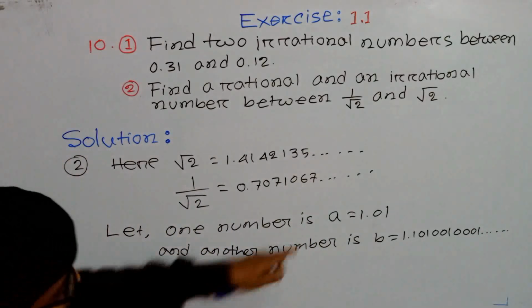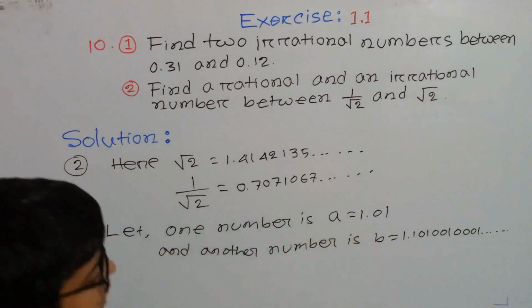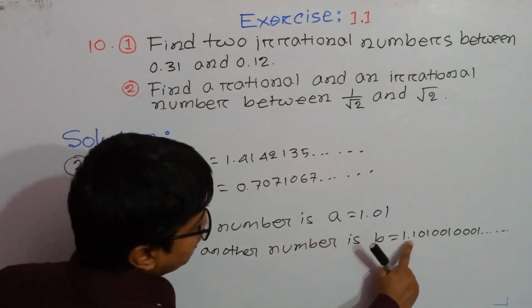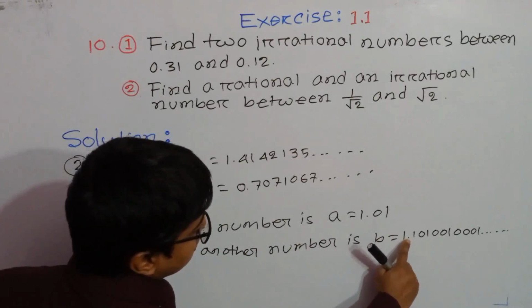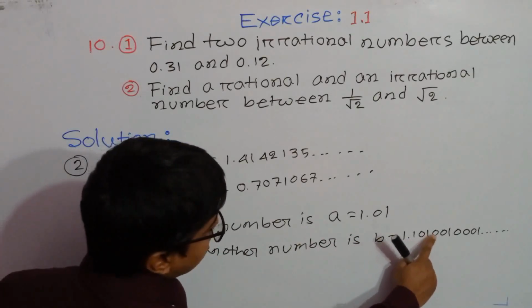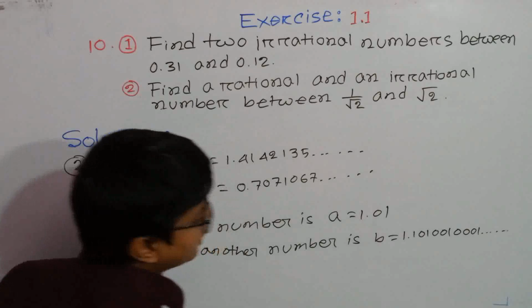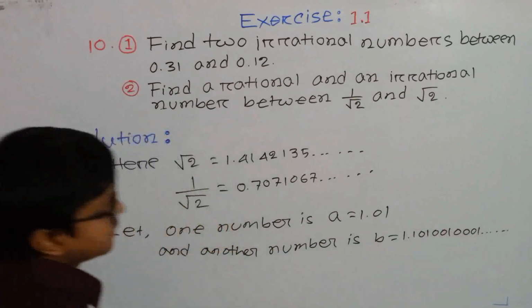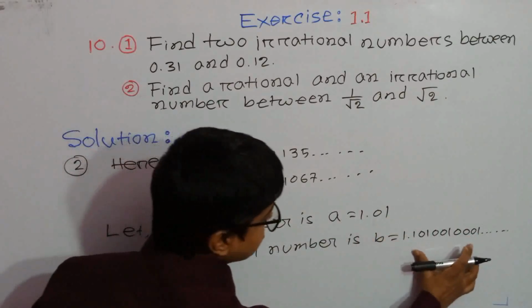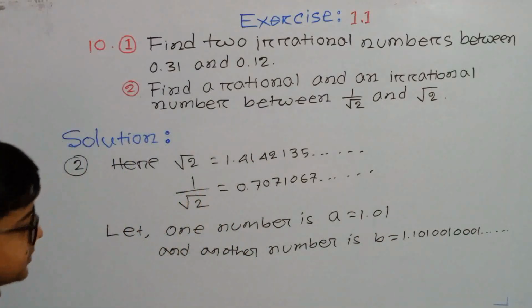So here a is 1.01 and b is 1.10100 1001 and so on. Here this is a finite number and this is an infinite number.